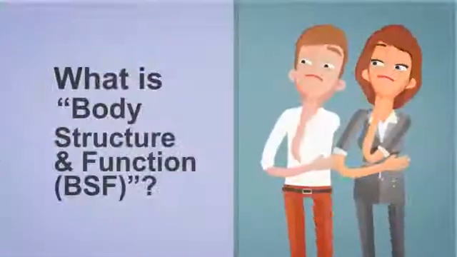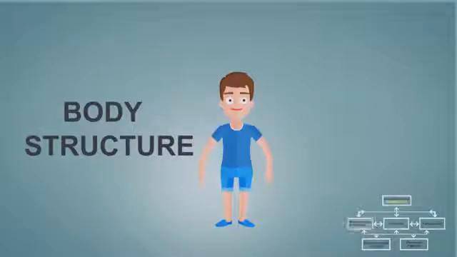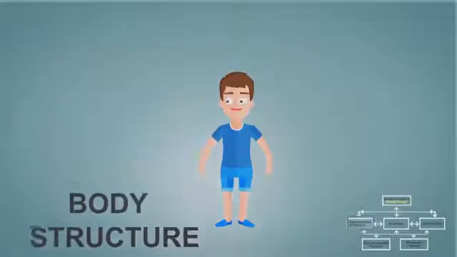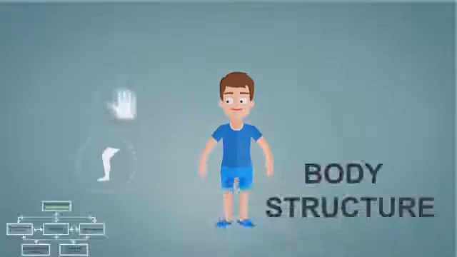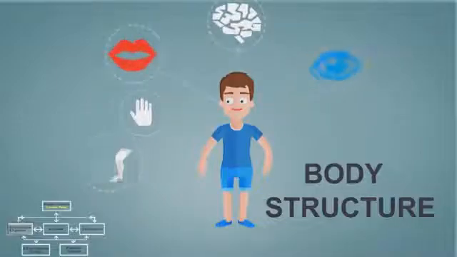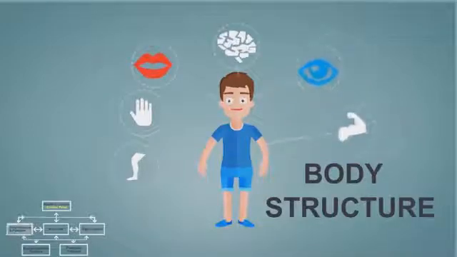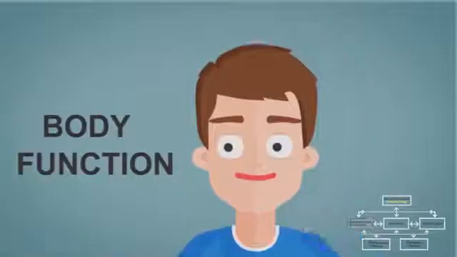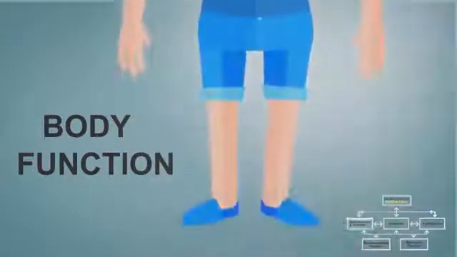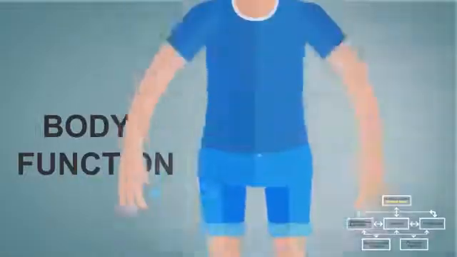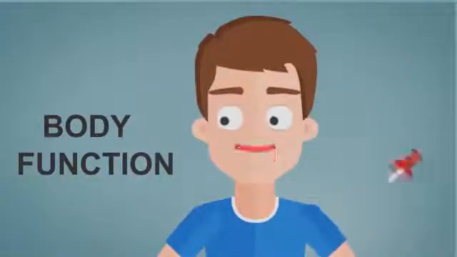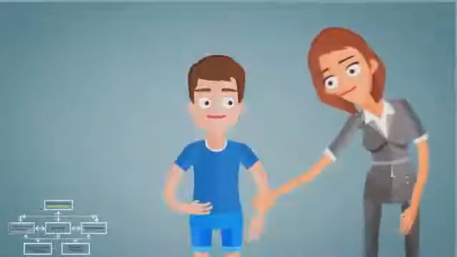What is body structure and function? The ICF defines body structures as body parts. For example, legs, hands, mouth, brain, eyes, and muscles. Body functions are the things that our body parts do. For example, we move the muscles around our eye to see in different directions. We move our leg muscles to move around. We move our tongue to speak, and we feel pain or touch against our skin.